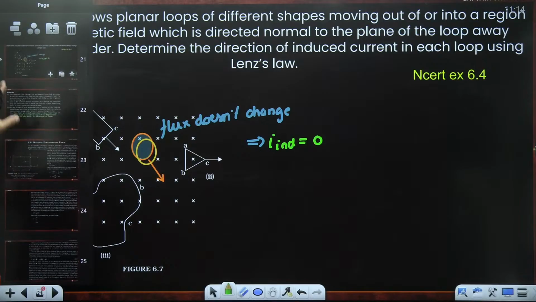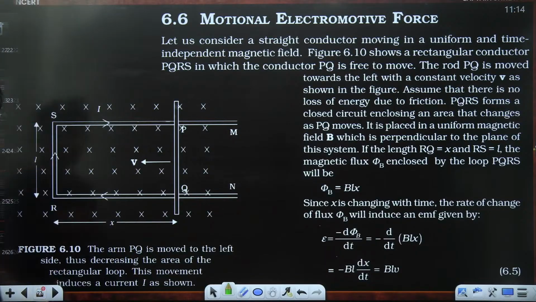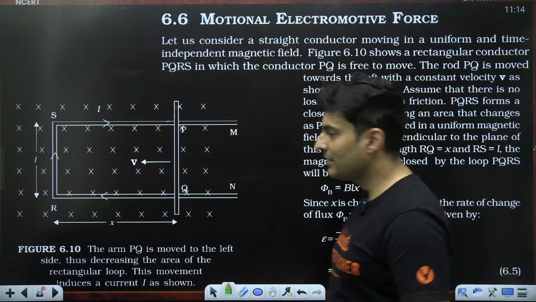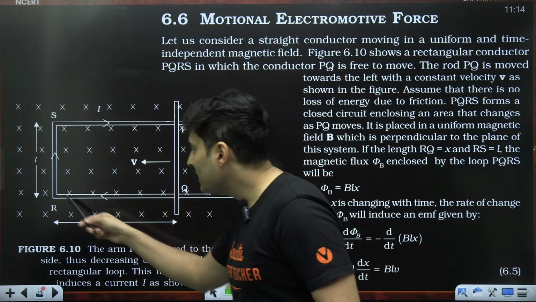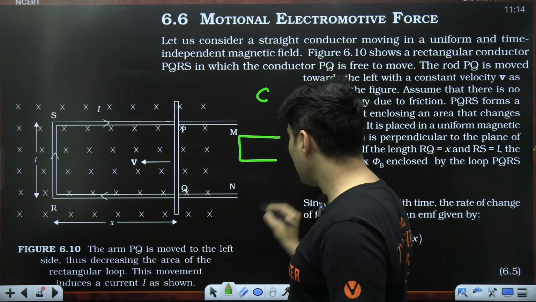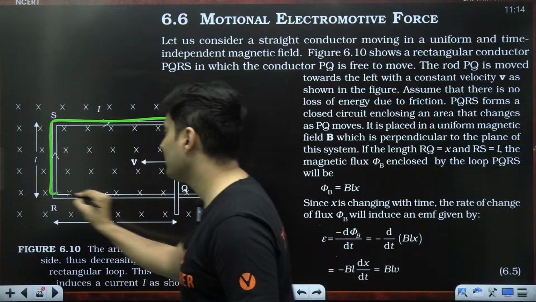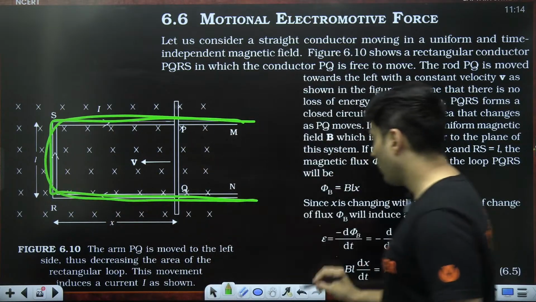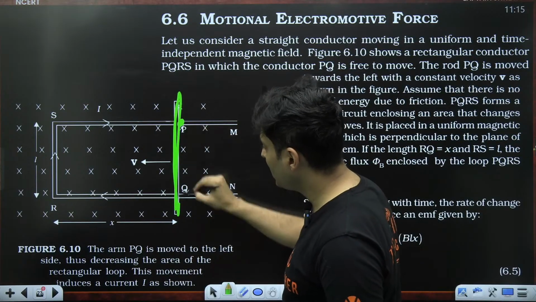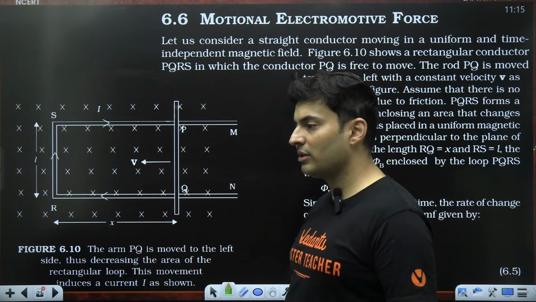Great. Now that we have studied till here, let's go to the next part, which is motional EMF. I'll explain it very simply. There is a wire bent in the form of a C shape, like the alphabet C. Imagine you take a long wire and bend it in the form of C, so it is called a C-shaped wire. On that, you take a rod such that it is touching at both points on the C-shaped wire. There is a magnetic field also in this region.